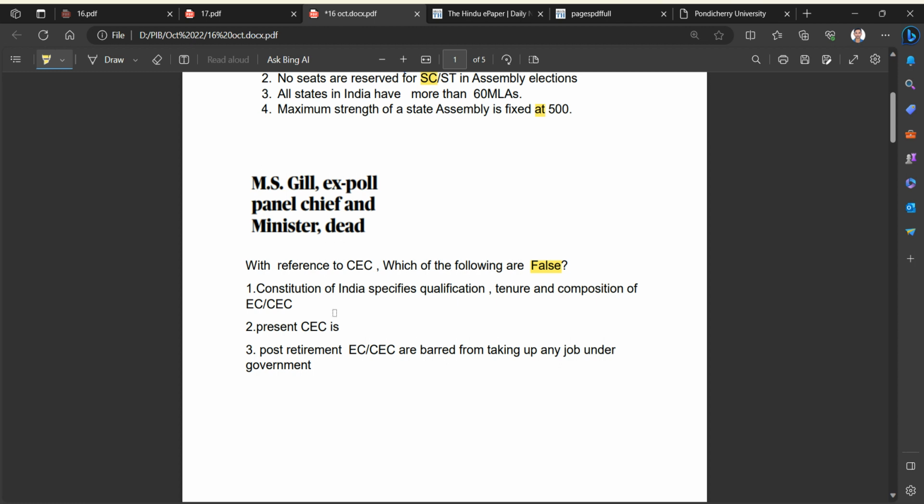So, does the Constitution of India specify the qualification? No, certainly not. So we must be very clear about the concepts. We must study the chief election commissioner. It is a constitutional body, the Election Commission of India. Post-retirement, they are not barred from taking up any government job. Unlike that, in the case of state public service commission members and union public service commission members and chairmen, there is a bar on taking up further employment under the state. And even the CAG, post-retirement, can't take up any job under the government.